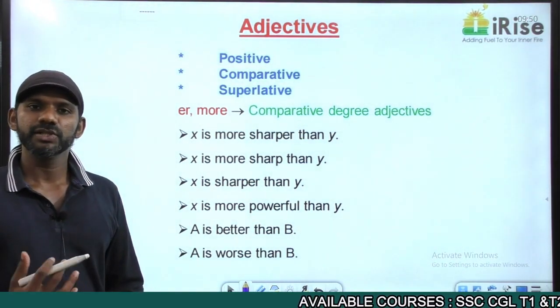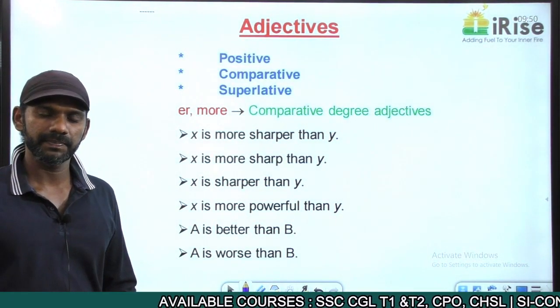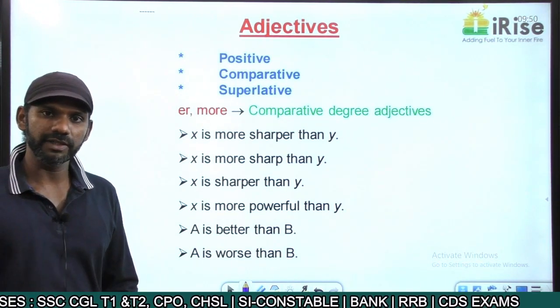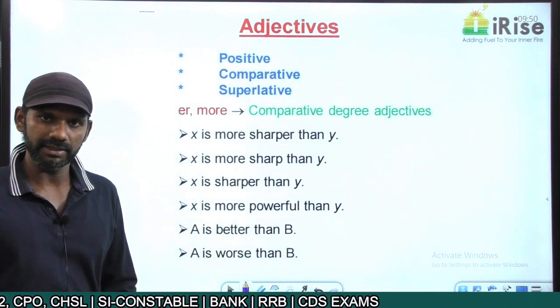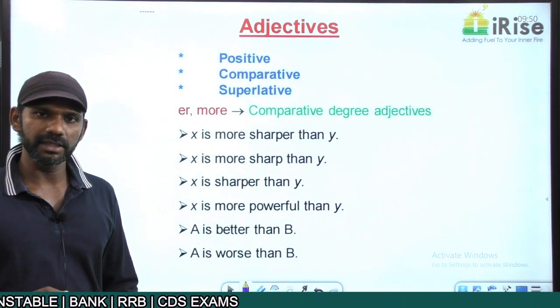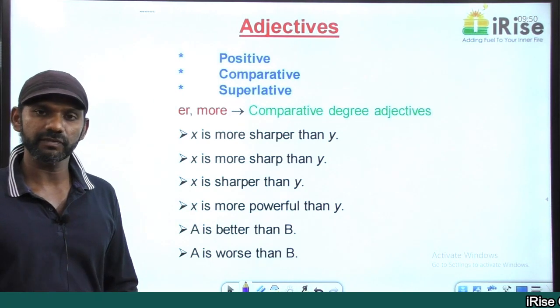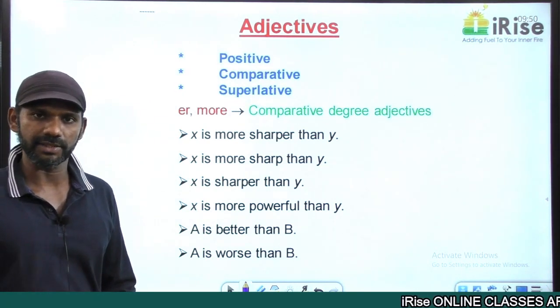If I say, she is a beautiful girl. Girl is a noun. If I ask you what kind of girl, the answer is beautiful girl. So the word beautiful describes girl. Girl is a noun. Any word that describes a noun is called an adjective. So beautiful becomes an adjective.